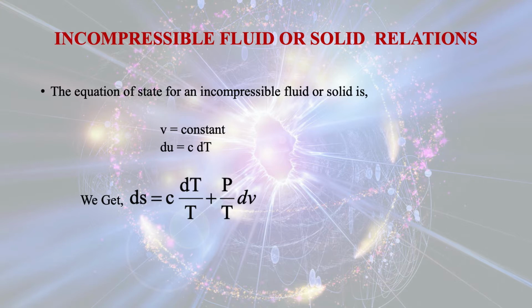Now, incompressible fluid or solid relations. The equation of state for an incompressible fluid or solid is v equal to constant, because for an incompressible fluid there will be no change in volume.